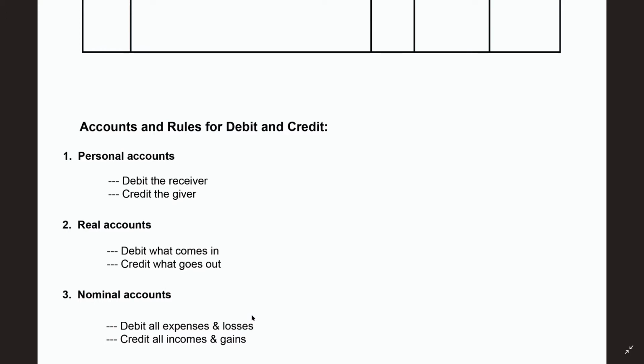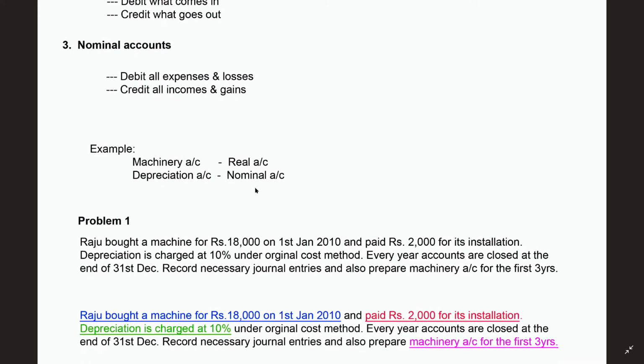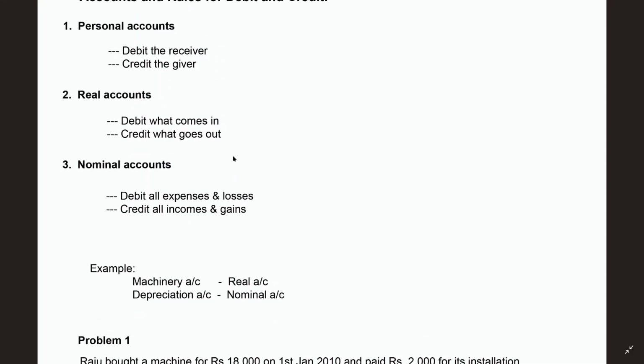These are very important. In our examples you can see many times machinery account is asked, furniture account, plant account, all of which are real accounts. As you know, real accounts are those things which you can see with your eyes and also touch. The rule for the real account is debit what comes in, credit what goes out. For example, if I am buying a machine, debit the machine account and credit the cash account. Both accounts are real accounts only. Here cash is going out, that's why I will credit the cash.